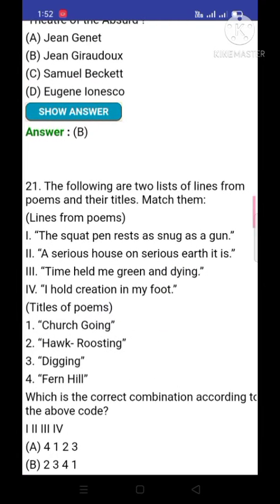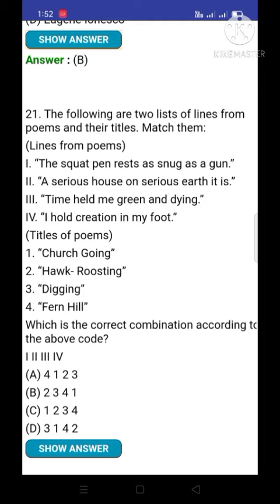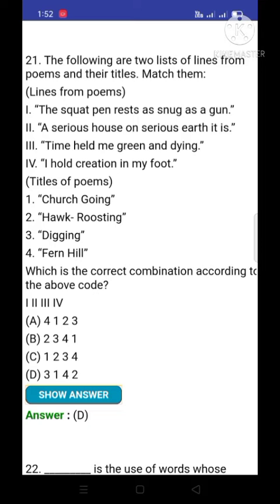And next question 21. The following are two lists of lines from poems and the titles. Match them. Means there are given some lines and the poems. We have to identify in which poems the given lines appear. Option number D is correct. Means the first line appears in the third, that is Digging. Second line appears in the first, that is Church Going, and third line appears in the fourth, that is Fern Hill, and the fourth line appears in the second, that is Hawk Roosting.